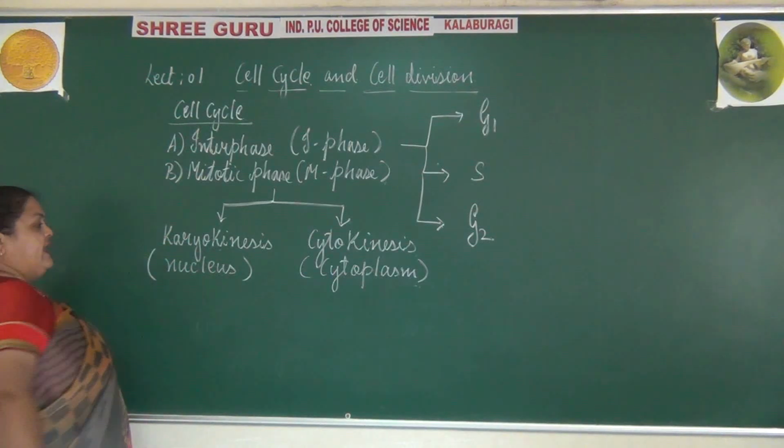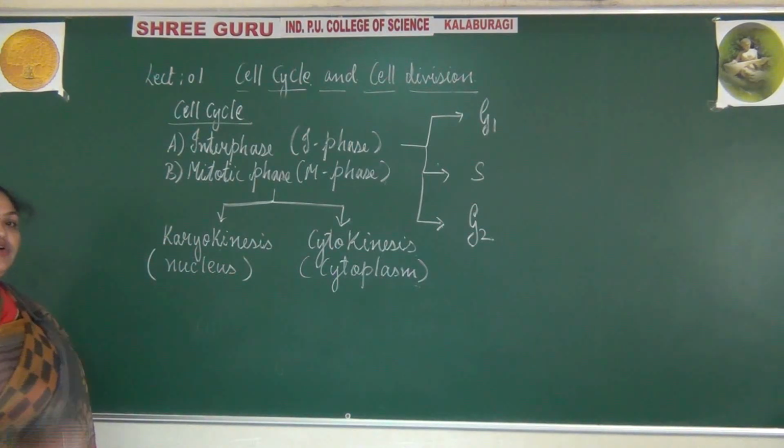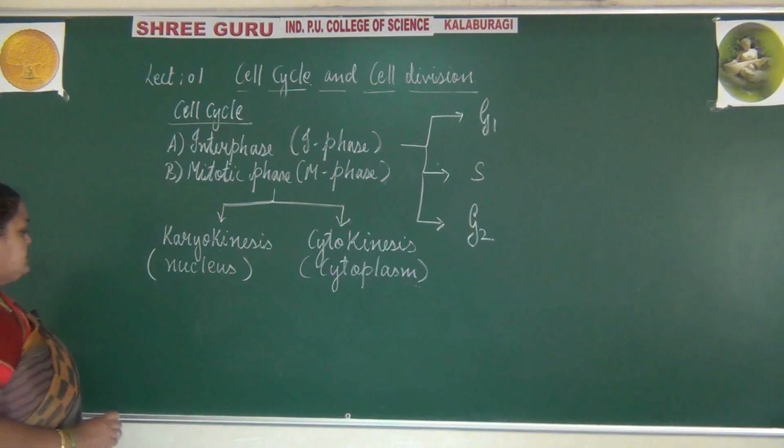Here again the karyokinesis has 4 sub stages.